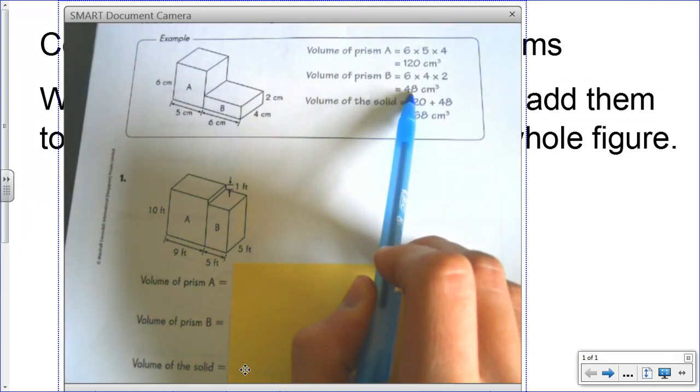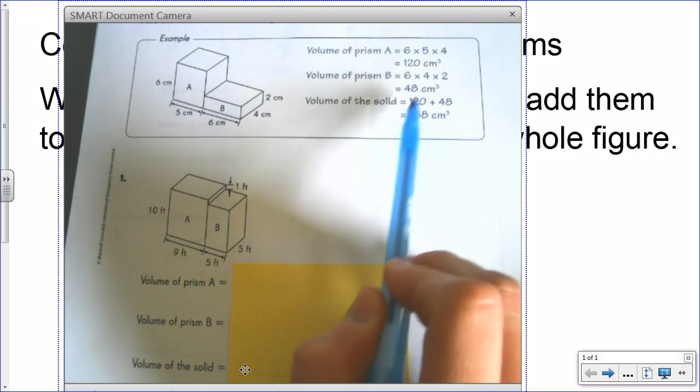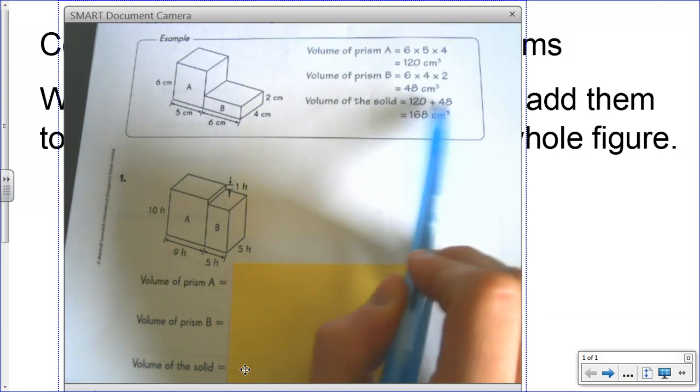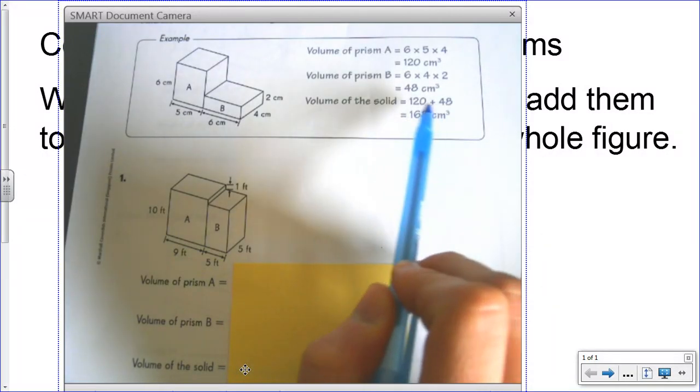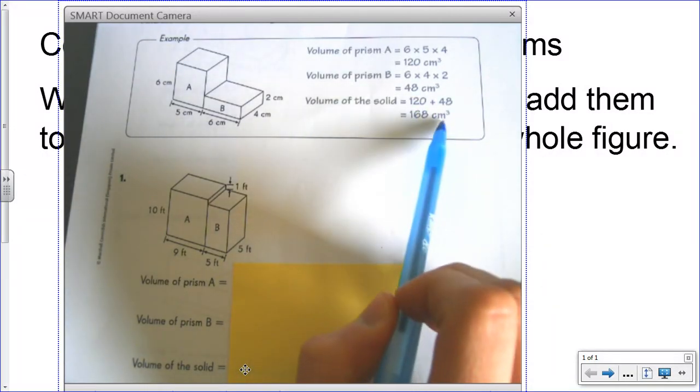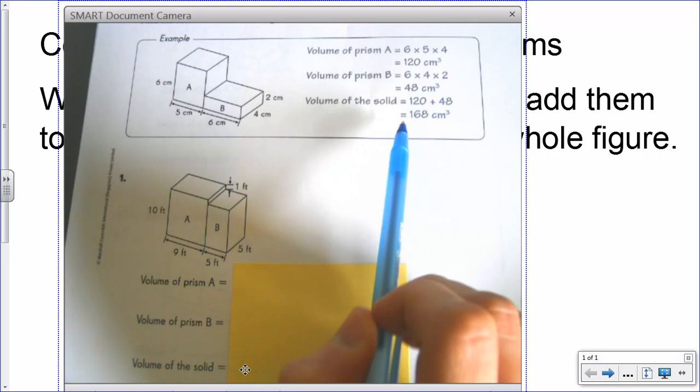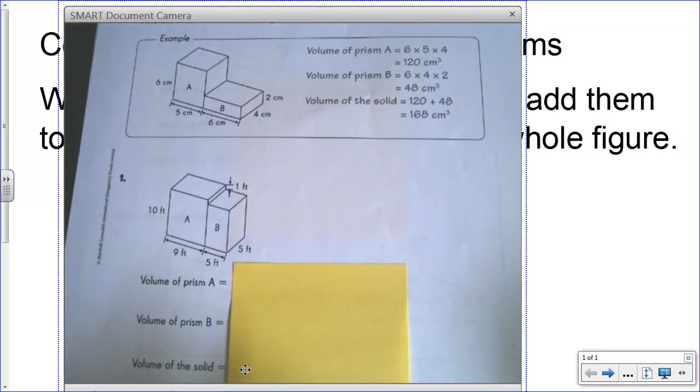Now I take those two answers, 120 plus 48, and I add them together to get my total volume of 168. Since they gave me cubic centimeters, my answer is in cubic centimeters. We can just go with 168.